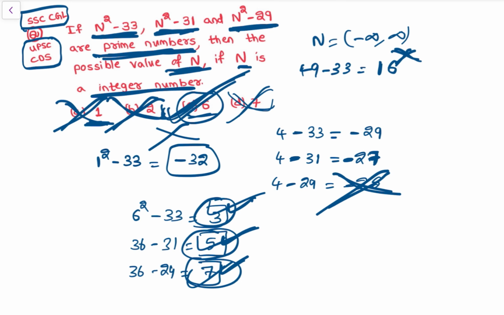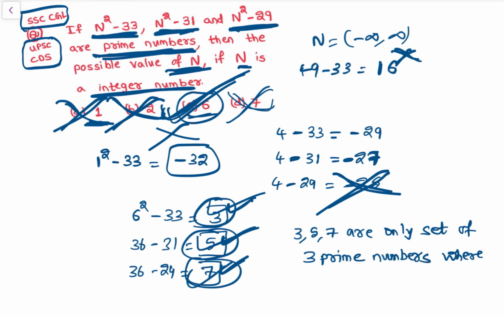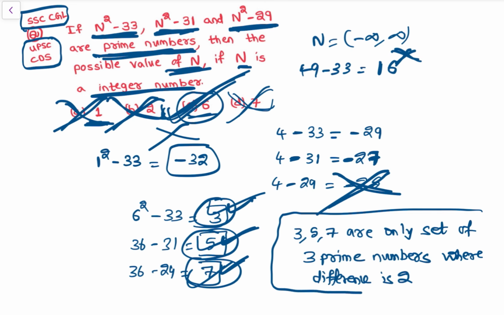Right? देन इधर से एक नोट भी लिख सकते हैं, ठीक है, 3, 5, 7 are the only set of 3 prime numbers where difference is 2.